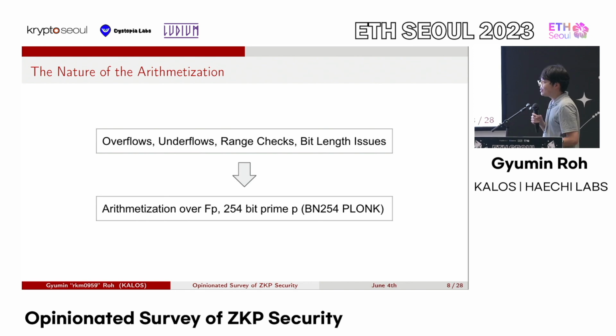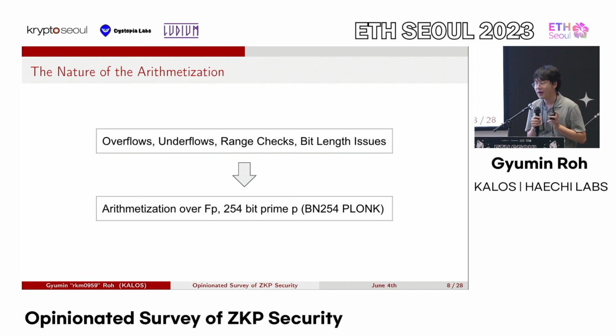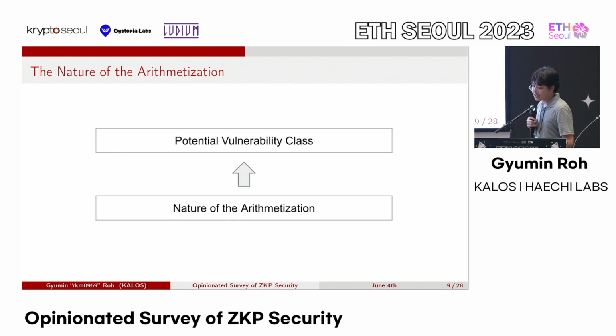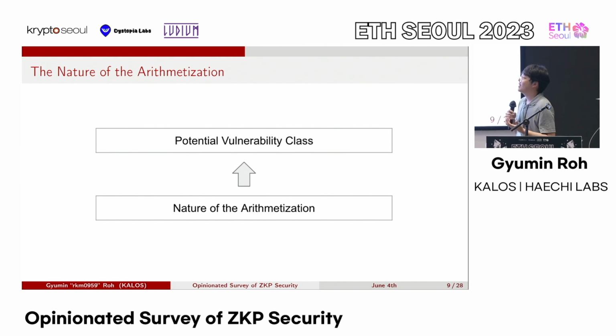So thinking in reverse, if we want to create new types of bug classes, new types of bugs, we can start from the nature of the arithmetization tactic, and then from there think about, for example, if we're dealing with Plonk, what part of Plonk could lead to a vulnerability? So let's think in this way and think about what kind of vulnerability classes we can come up with.